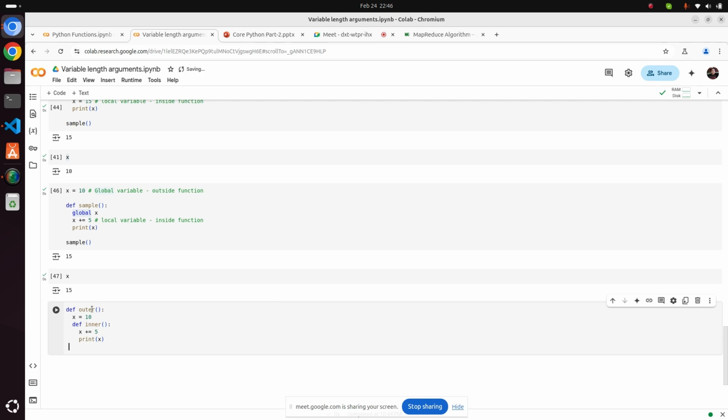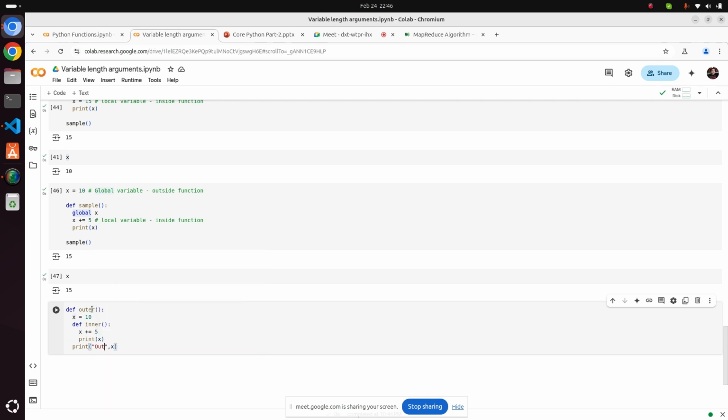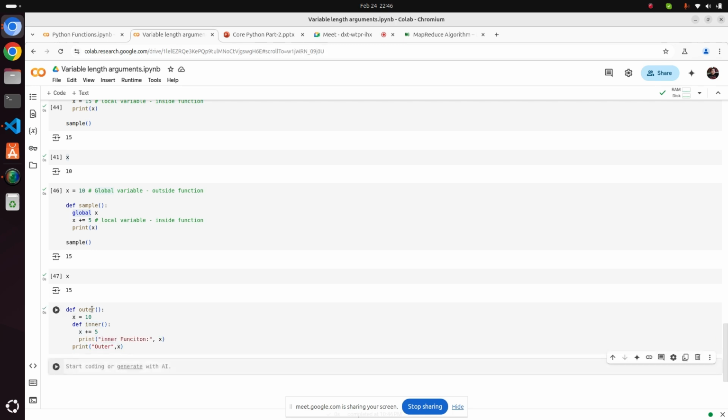Now outside you are also printing the value of x, which is outside. So you can add here content outer, and here I am using inner function. Let me put here and also add a comma.